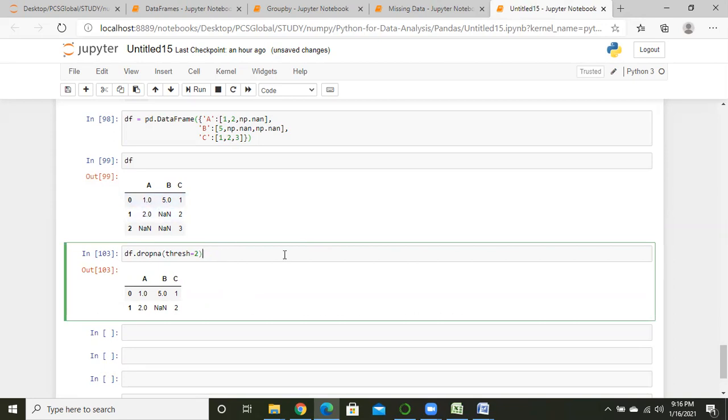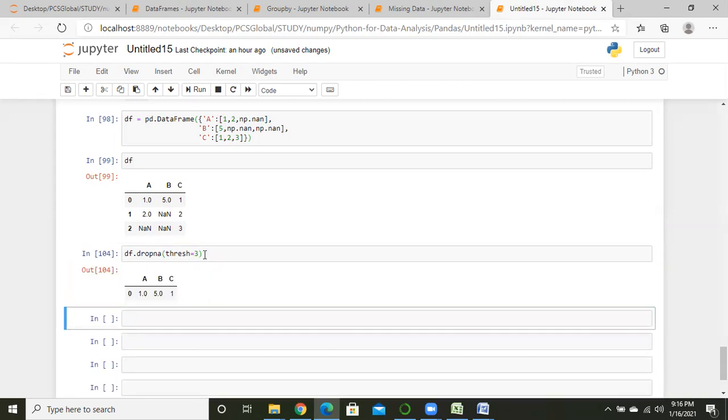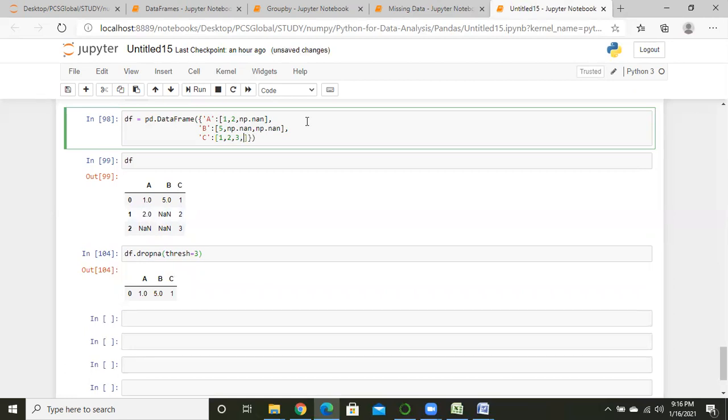So if I write down here 3, Python dropped 3 minus 1, means 2 rows from that data frame, and those 2 rows have null values. So Python is just dropping the rows wherever a null value is present. Okay, so just right now see it.